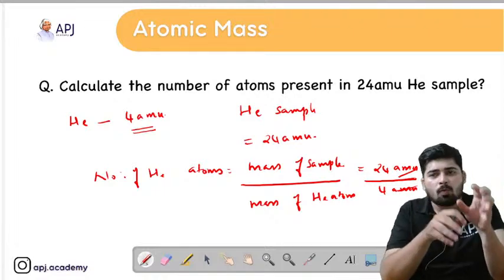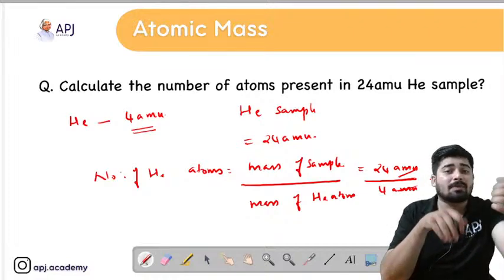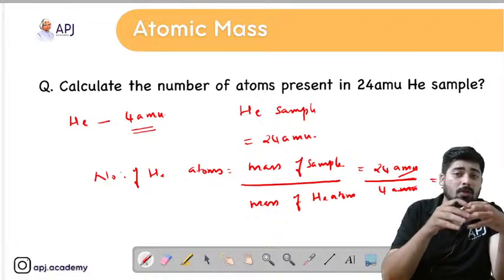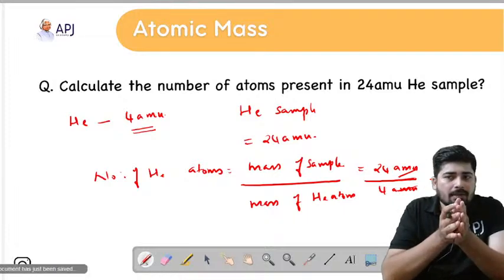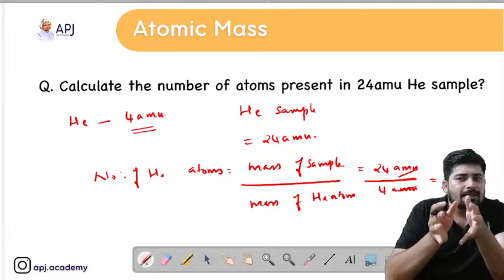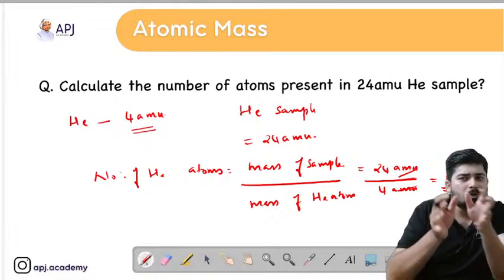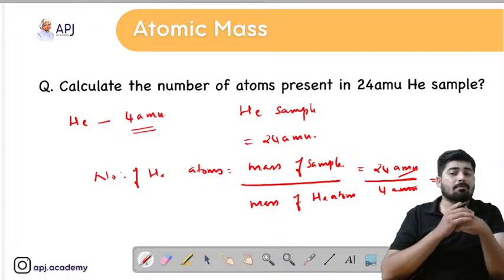We know that one helium atom is 4 AMU and 6 helium atoms means 6 times 4 AMU, total 24 AMU. Such types of questions can be asked, so you have to practice them. So let's conclude: the question is to calculate the number of atoms present in a 24 AMU helium sample.